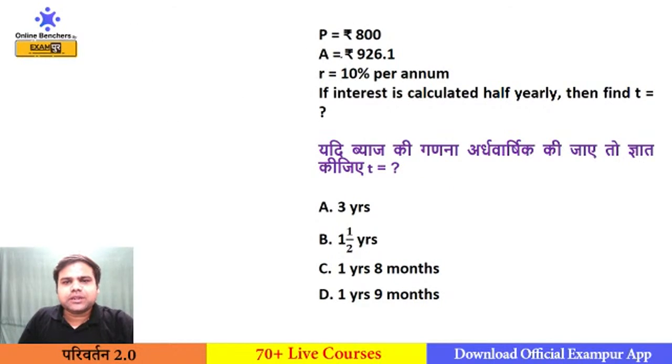Come to the next question. Principal is 800 and amount is 926.1, rate of interest is 10% per annum. If interest is calculated half yearly, then the time is? So we need to find the time.